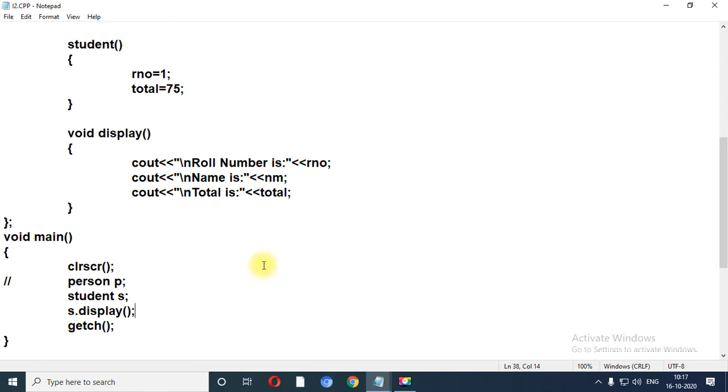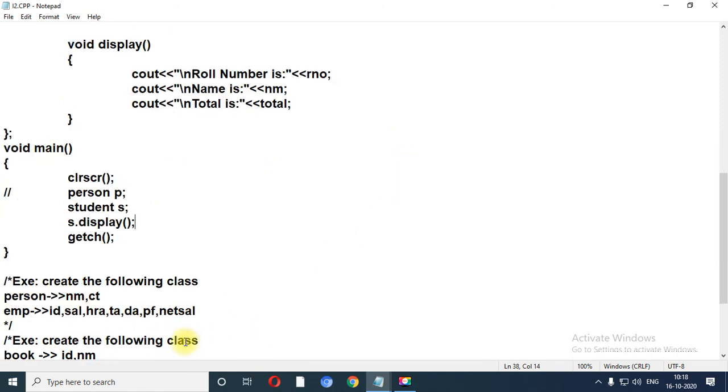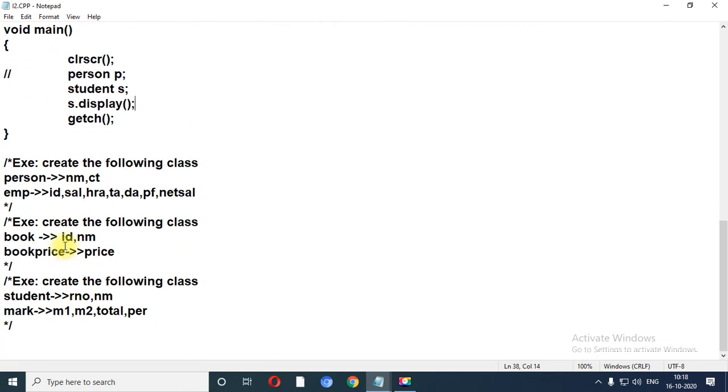Now I am going to scroll down to give you the definitions regarding single level inheritance. Suppose you want to perform more programs based on single level inheritance, so you can write them. These definitions you need to write in the rough book first. So these three are the definitions of programs which you need to perform with single level inheritance.